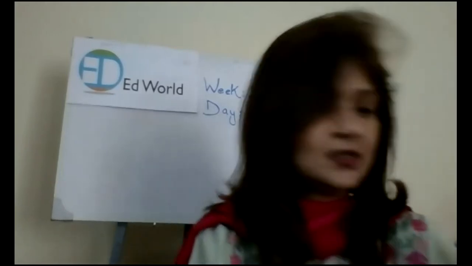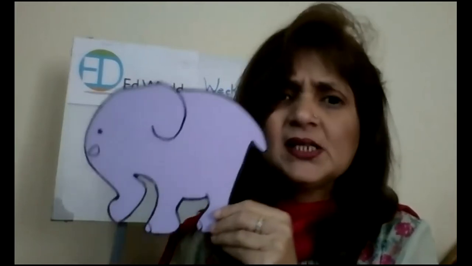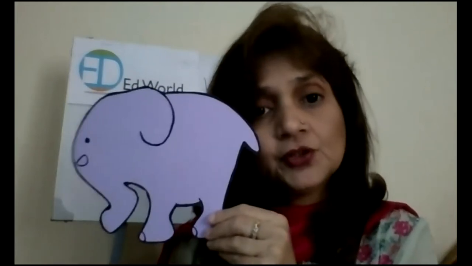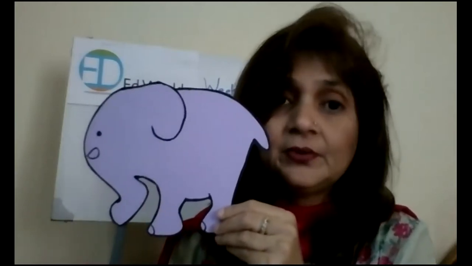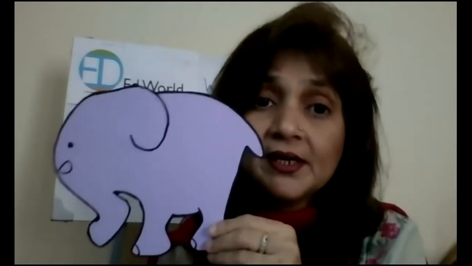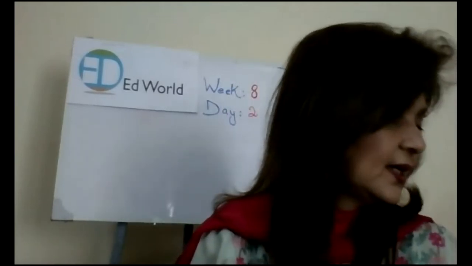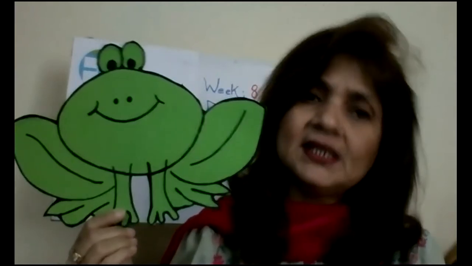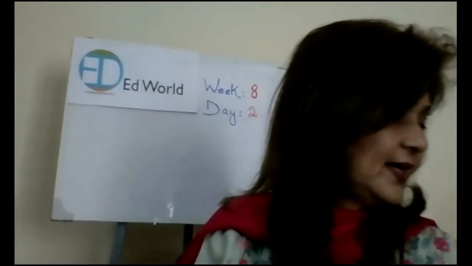Okay. Now my next picture is a picture of an elephant. Now where does an elephant live? You can keep it in a zoo as well, but it's a wild animal, okay? It's a wild animal. And where does it live then? It can live in the jungle, it can live in the forest, right? Basically, it lives in a forest, right? Okay. Now, which animal is this? It's a frog. It can live in the sea as well as on land. So it can live in a forest, it can live in a jungle, right?